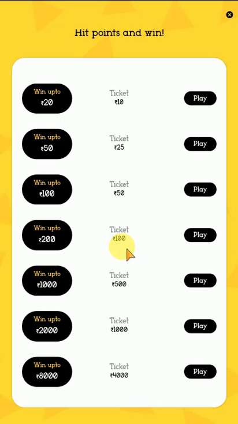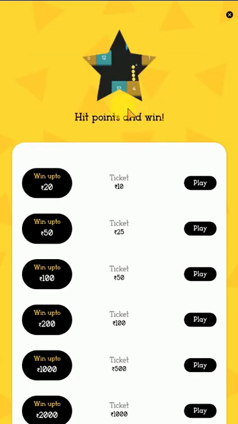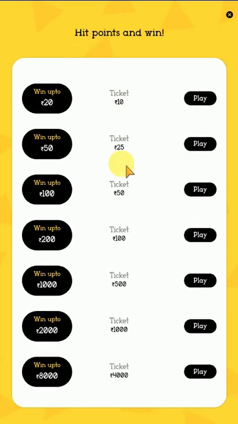Otherwise, in your excitement you will pay 10 rupees to play this game for a prize of 20 rupees, and you will lose your amount. Because the person on the other end who is playing with you is not there to lose their money either; they are also there to make money. So you have to take this risk while playing this game, and only then play.